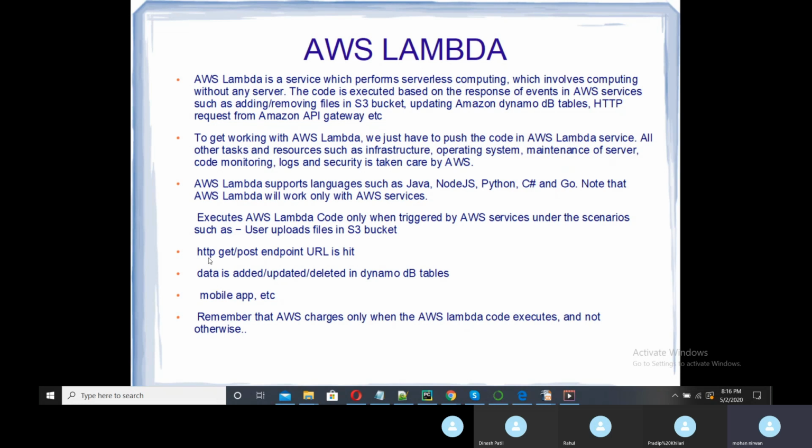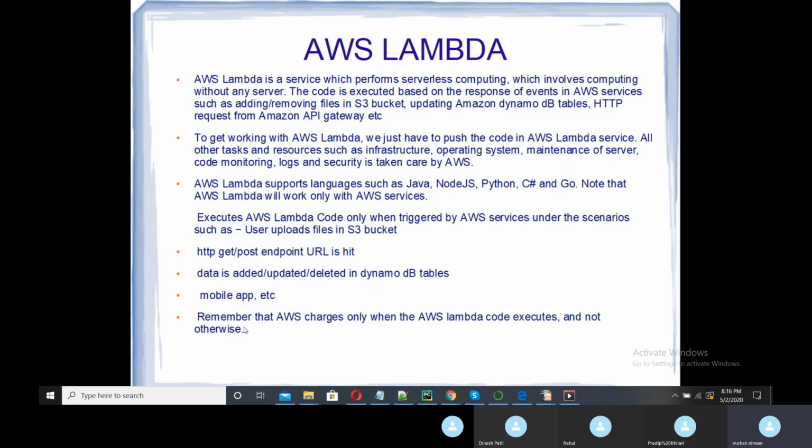Examples are: your S3 bucket has a file upload, a GET or POST endpoint URL is hit, data is added, updated, or deleted in a DynamoDB table, or some requests come to your mobile app.